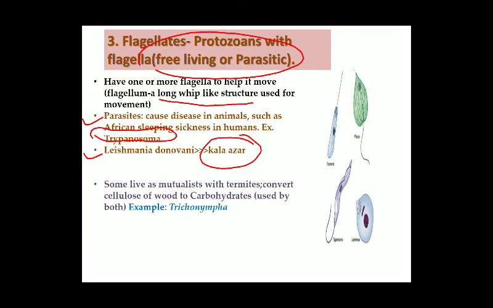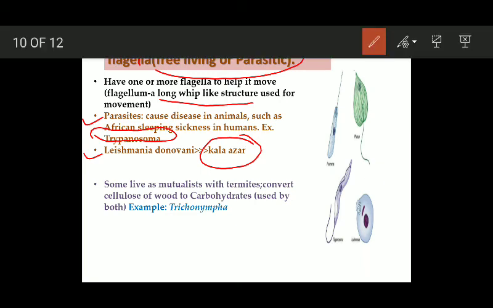Some flagellates live as mutualists with termites. They live in mutualistic association with termites. They live inside the bodies of termites, and they help the termites to convert the cellulose of wood to carbohydrates, and the products that come out of this cellulose digestion are used by both the termites as well as the flagellates. Okay, and the example is trichonympha.